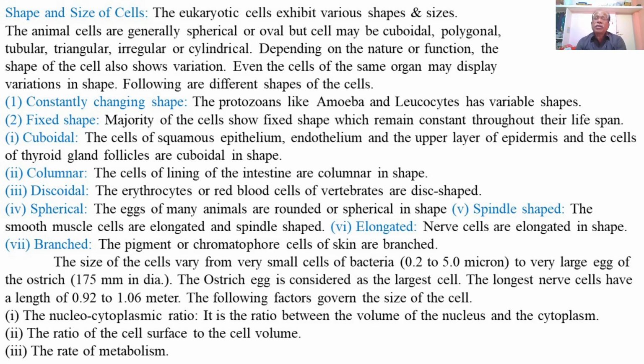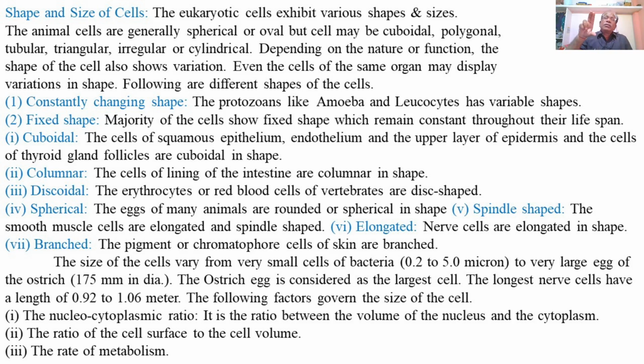The longest nerve cell has a length of 0.92 to 1.06 meter. These are elongated cells, and the length of the longest nerve cell, or neuron, is 0.92 to 1.06 meter. The following factors govern the size of the cells.